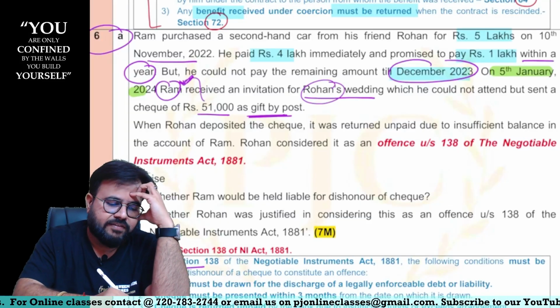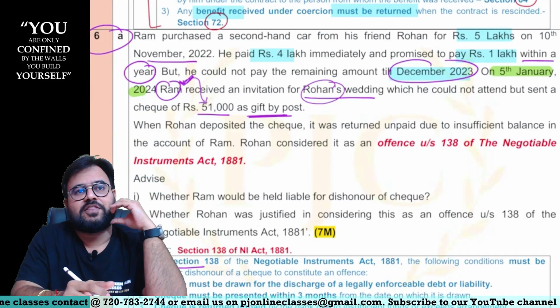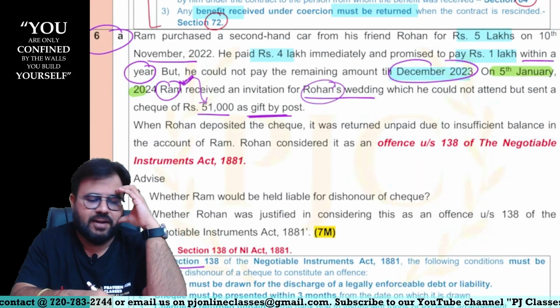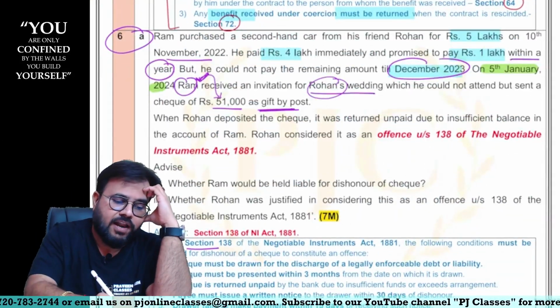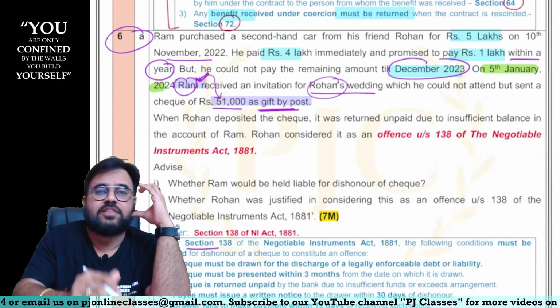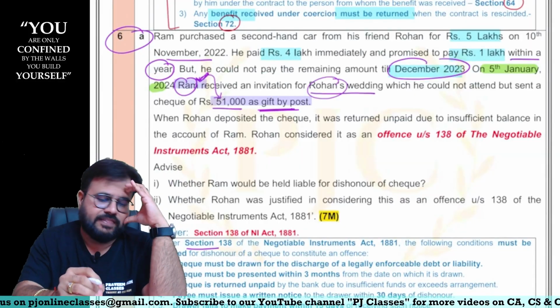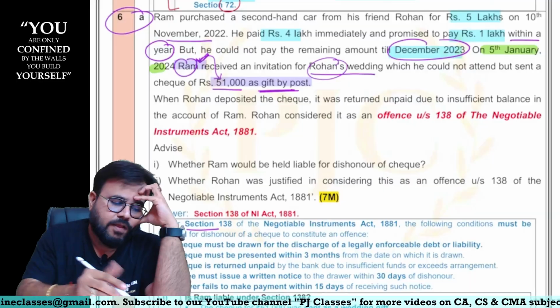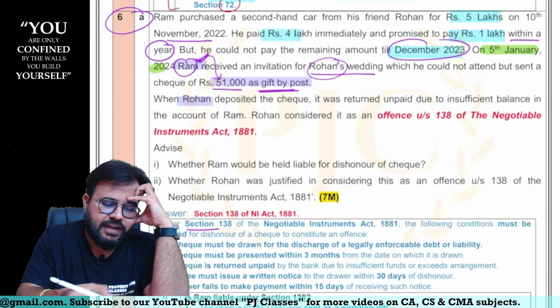So Ram is giving a marriage gift of how much? 51,000. Can I say in life this type of friends are required, sir. Very good. So Ram has given a check of 51,000 rupees as a gift, sir. And that check was given by post. Very good. Now because Rohan received it, sir, he deposited the check.